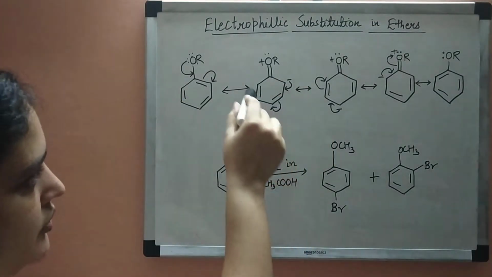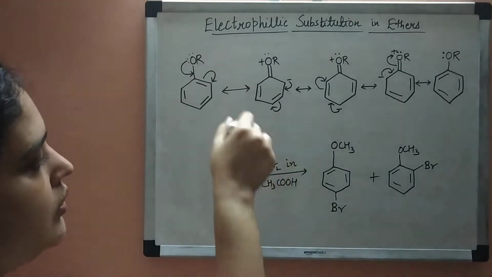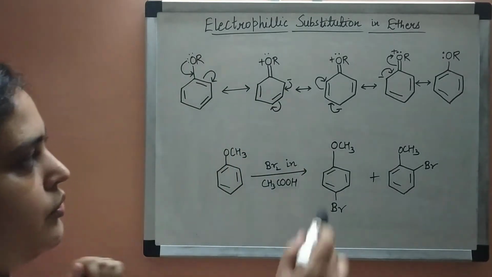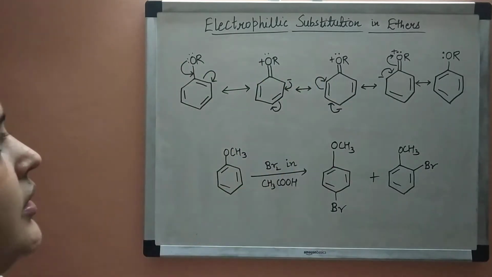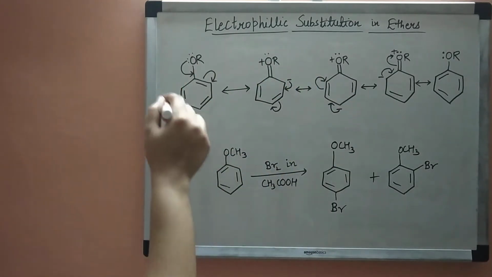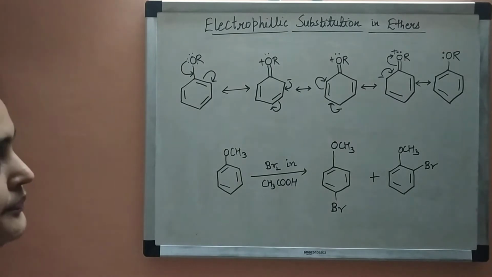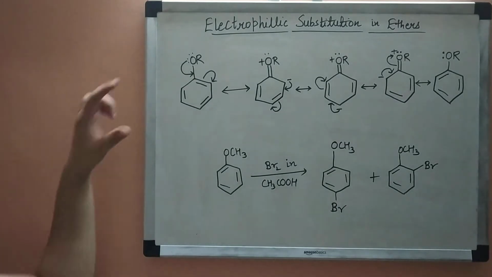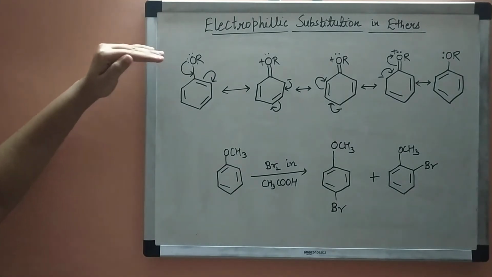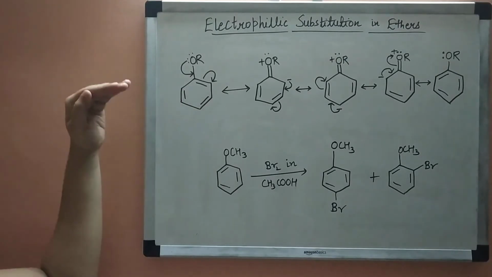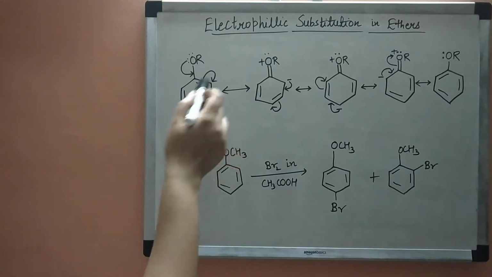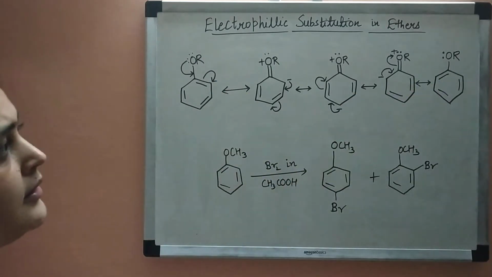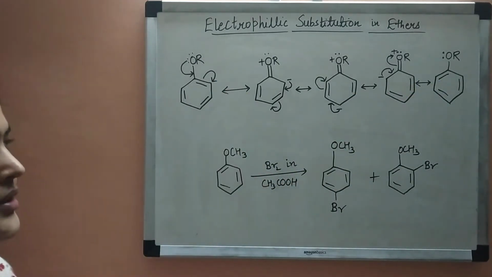This charge gets delocalized over the benzene ring, and these are the resonating structures of this aryl alkyl ether. And that's why it is said that this alkoxy group activates the ring towards the electrophilic substitution reaction because it increases the electron density on the benzene ring, which you have seen in the resonating structures.